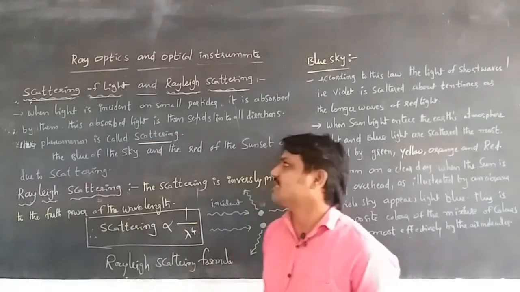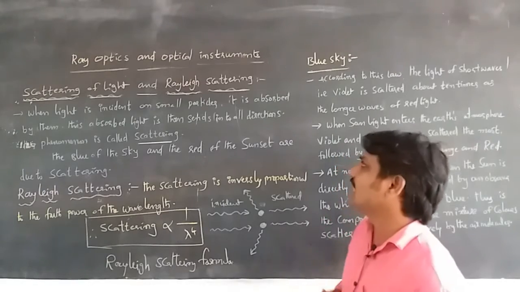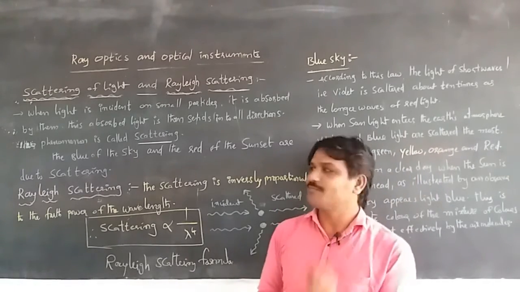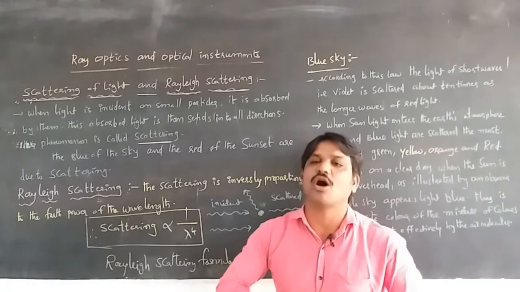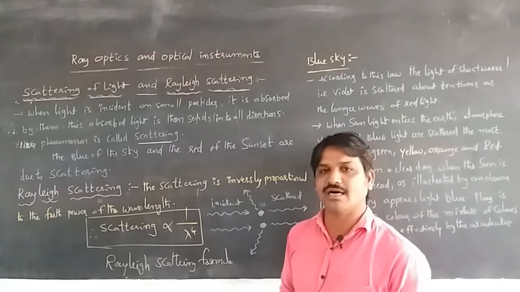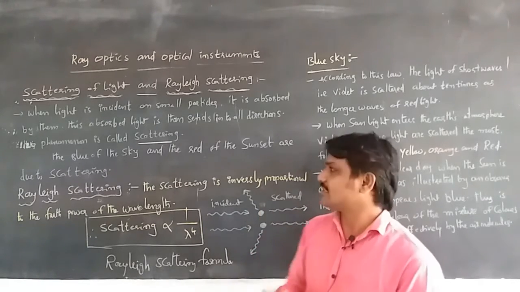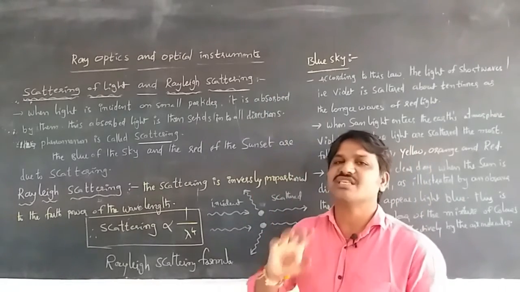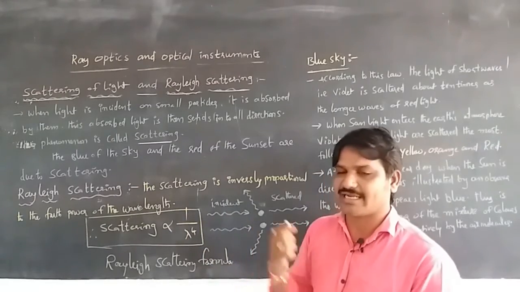Scattering of light means that when a light ray is incident on small particles, it is absorbed by those particles, and this absorbed light is then sent into all directions. When sunlight travels through any particles and changes its direction, that is also called the angle of scattering.